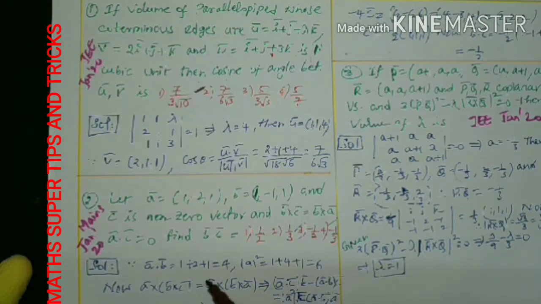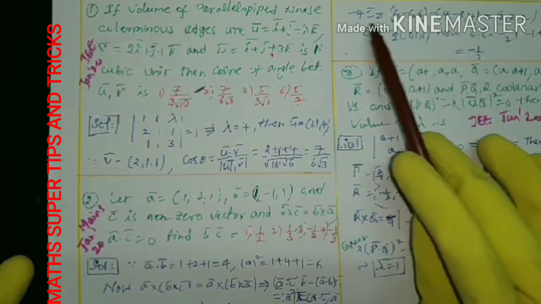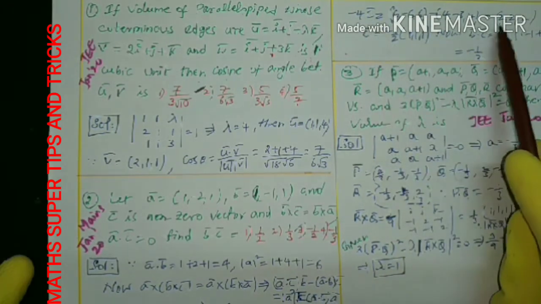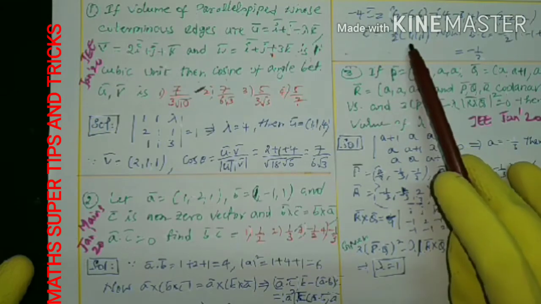A dot B we got as 4, so minus 4C is equal to the right side. Mod A whole square is 6, into B bar, minus 4, A dot B is 4, into A bar. This is A bar, this is B bar. Simply remember: 6 minus 4 is 2. Like that we can find that minus 4C is equal to 2, 2, 2. From that, C is equal to minus 1 by 2 of 1, 1, 1.